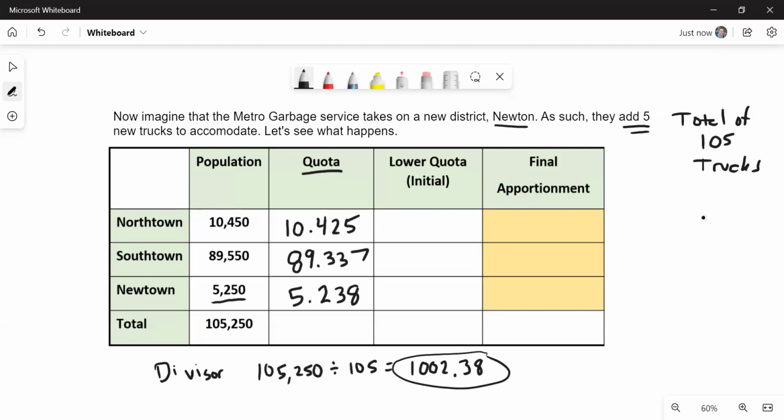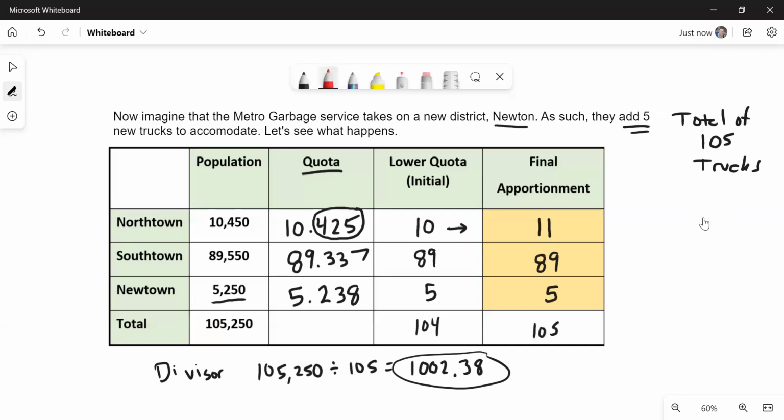In our method, we're going to go lower quota, just chop off the decimals: 10, 89, and 5. Now, if you add that up, you'll see that's only 104 trucks. So one of these needs to get another truck, right? Who has the largest decimal? In this case, it seems to be Northtown at 0.425. That's the largest of the 3 decimals. So they're going to get the extra truck. So they're going to go to 11. This will stay at 89, and this new place will get 5 for my 105 trucks.